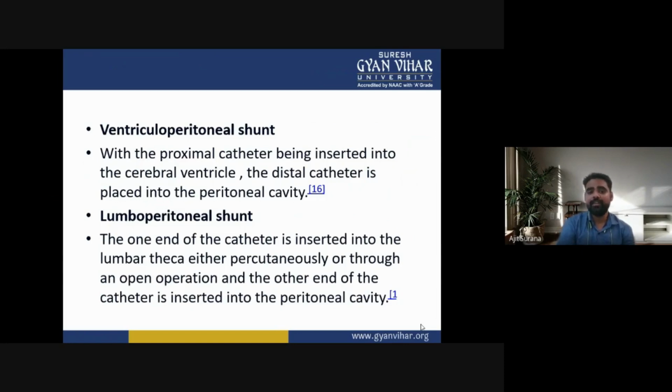So, in the ventriculoperitoneal shunt, the proximal catheter is inserted into the cerebral ventricle, and the distal catheter is placed into the peritoneal cavity. And in the lumboperitoneal shunt, one end, or proximal end, of the catheter is inserted into the lumbar theca, either percutaneously or through an open operation, and the other end, or distal end, of the catheter is inserted into the peritoneal cavity.